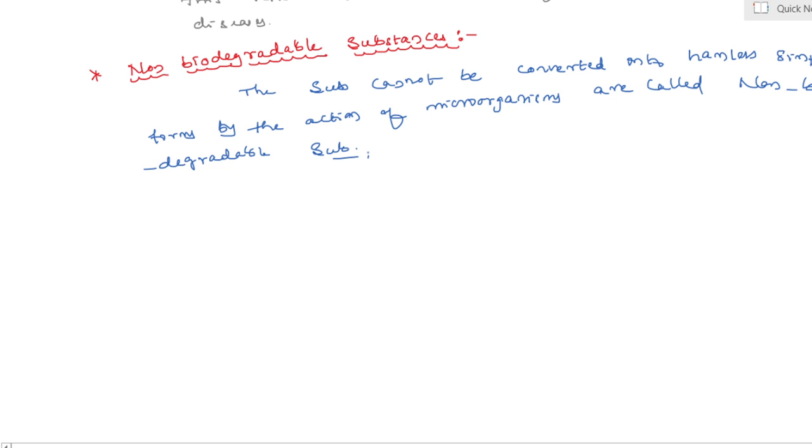These are toxic, harmful, maybe inert and accumulate in the environment.